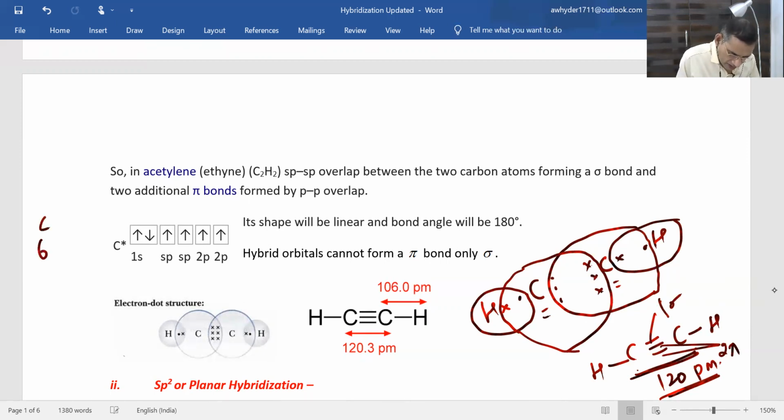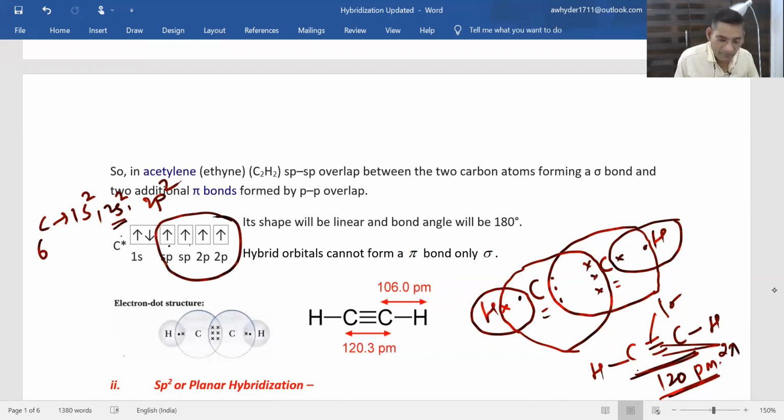The electronic configuration of carbon is 1s2, 2s2, 2p2. One electron from 2s will be shifted to 2p, making 1s and 3p atomic orbitals. And after combination, there will not be any separate s or p orbital.